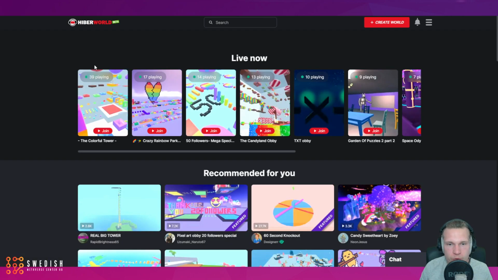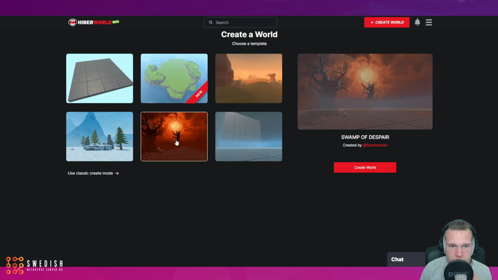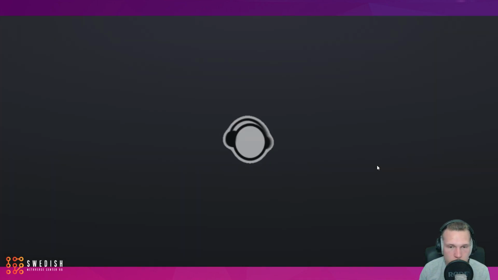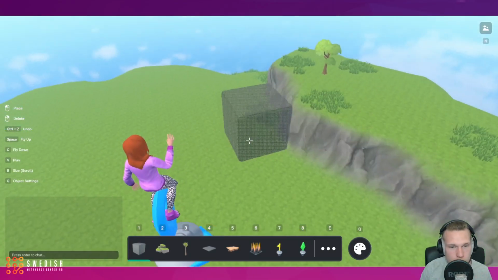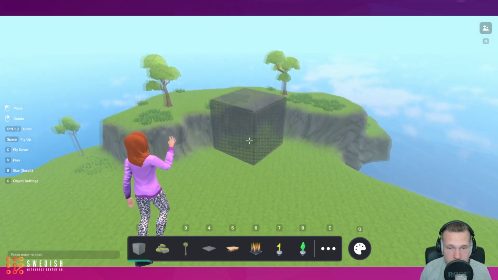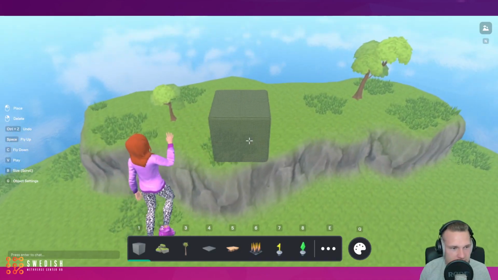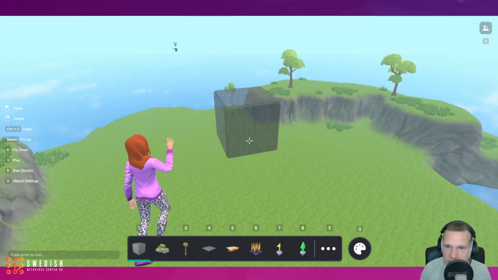If we go to the front page, the big red button, quite literally, is Create World. So right here we have a few different pre-made landscapes that we can choose from. For example, if I just take this grassy area right now, I can press Create World and it will generate that world for me. And there we go. Now I am inside of my own unique world and I can do whatever I want with this. And there's really no consequences. You can just do whatever you want and try different things.